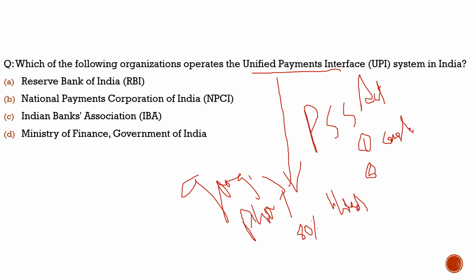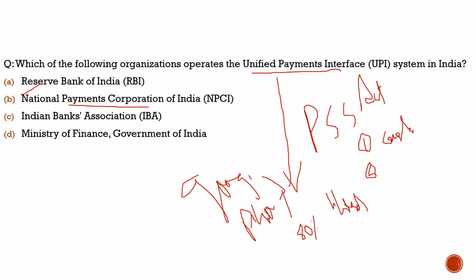Now coming back to the question, which of the following organizations operate the Unified Payments Interface system in India? As I said, it is the RBI, under the Payment and Settlement Systems Act, that has authorized the National Payments Corporation of India, NPCI, to operate the Unified Payments Interface. So with this, I hope you have understood the question itself, and also the background of this question, why we brought this.